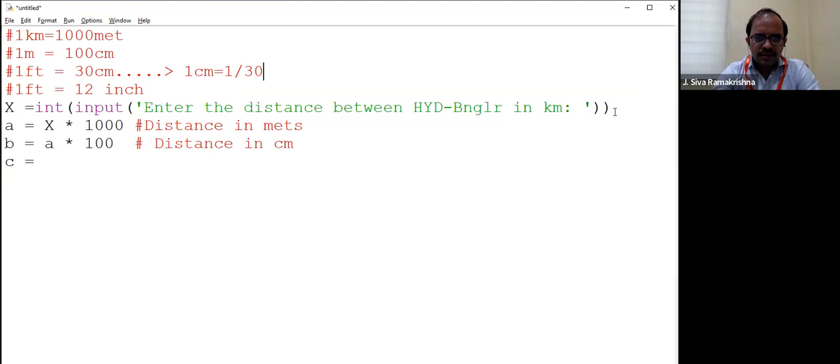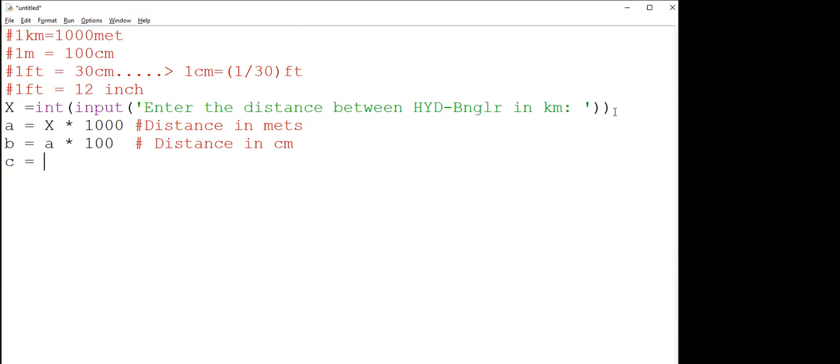Yes or no? 1 centimeter equals 1 by 30 feet. Is it right or wrong? Can I say 1 centimeter equals 1 by 30 feet? Confirm me, yes or no? Yes, sir.